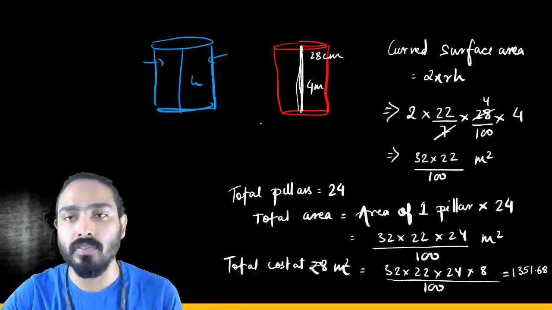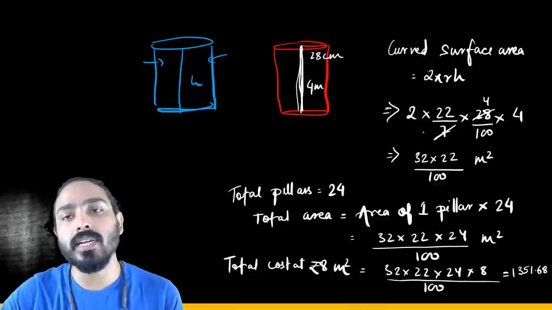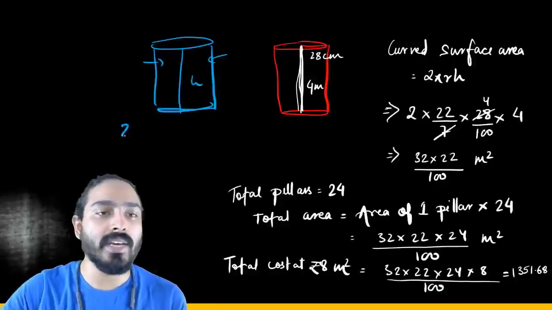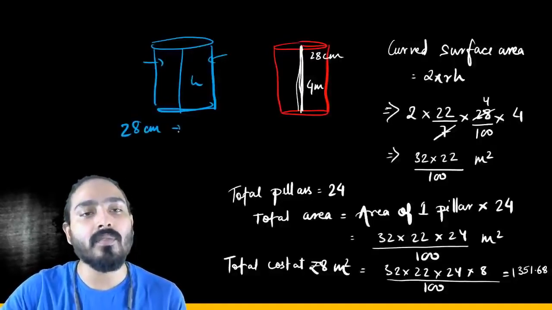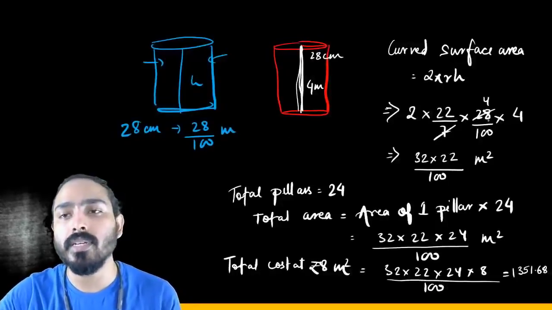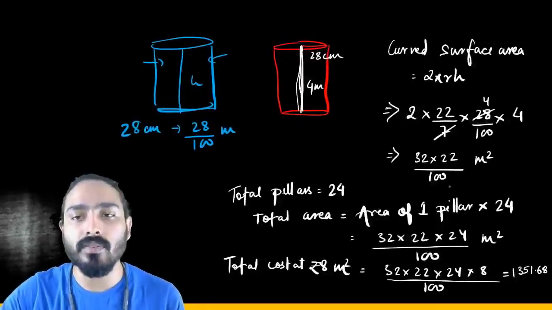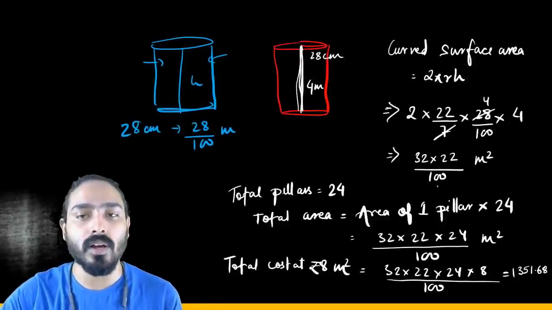This surface is the curved surface area. So we'll try to find out the answer. So 2 into 22 by 7. R is 28, so it's 28 centimeters. So we have converted this to 28 upon 100 meters, right? So 28 upon 100, and 4 is given in meters, that is the height. We'll solve it, we'll get 32 into 22 meters square upon 100.